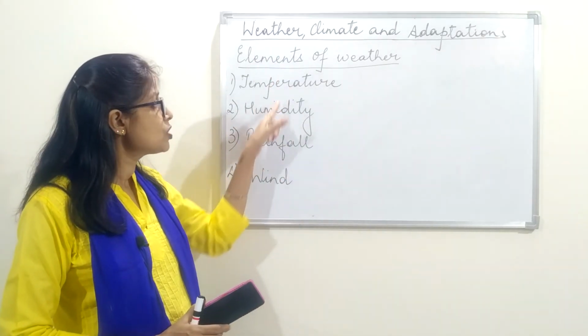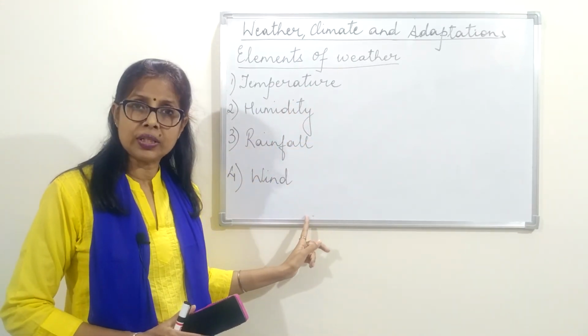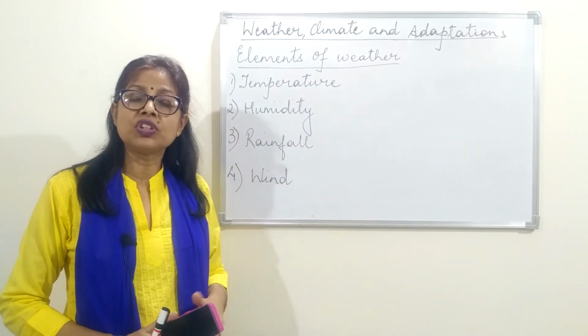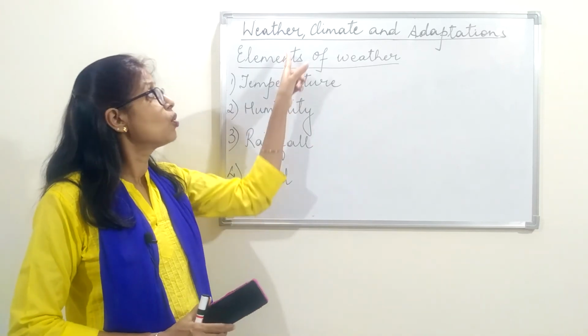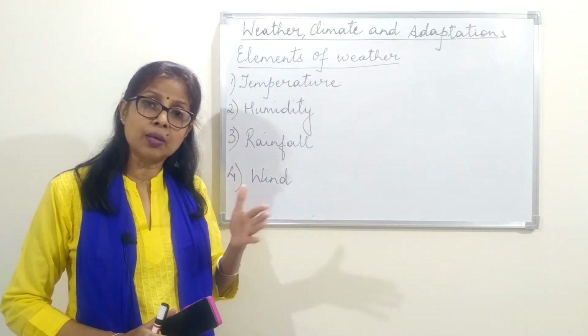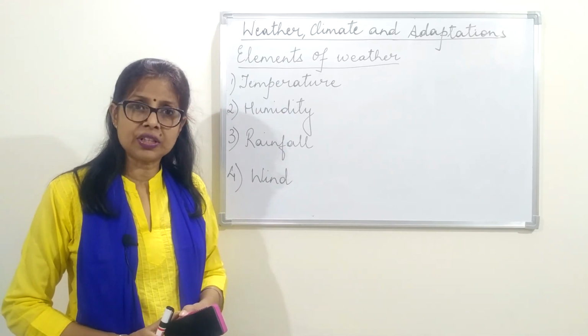So the four elements of weather are temperature, humidity, rainfall and wind. These four elements keep on changing throughout the day, and the weather also changes throughout the day. As I said, in the morning, in the afternoon and in the evening, it is all different.